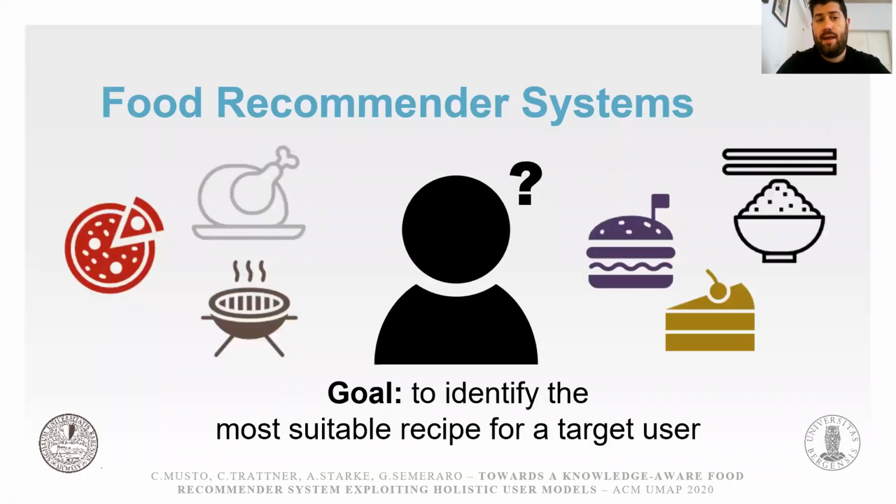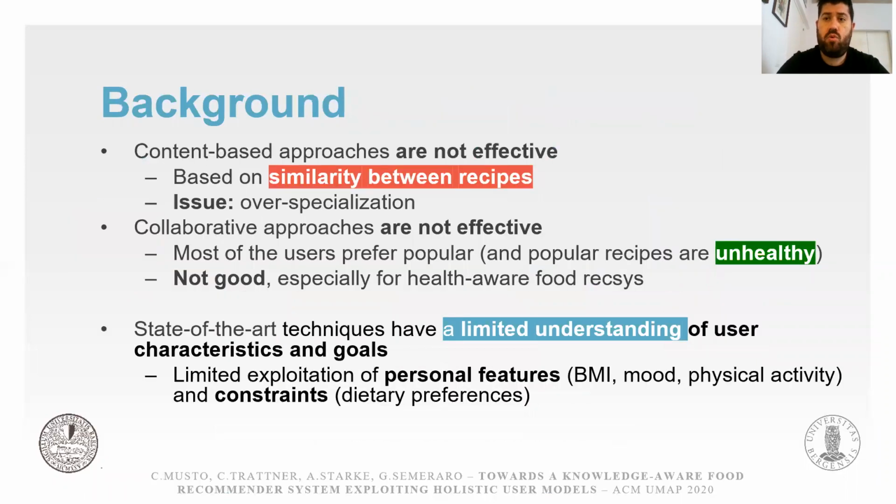So basically, in this presentation, I will talk about food recommender systems. The goal of this technology is very intuitive because they basically aim to identify the most suitable recipe for a target user, given some characteristics of the user or some constraints. Currently, the literature in the area of food recommender systems has three main issues.